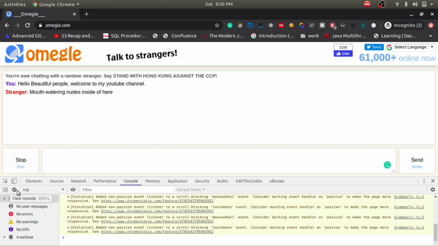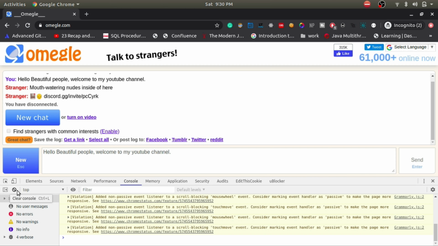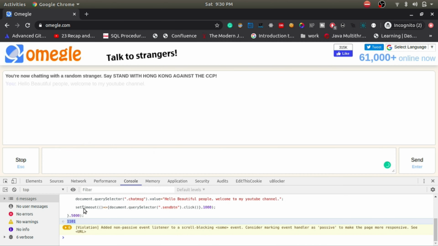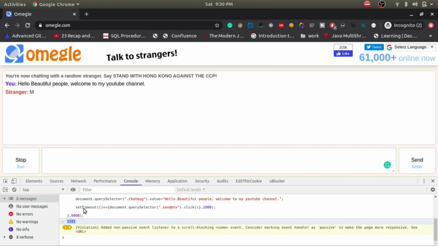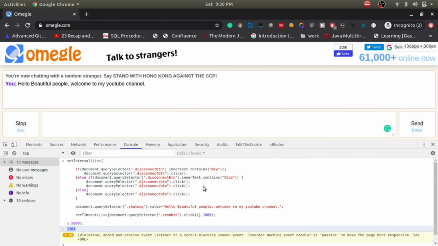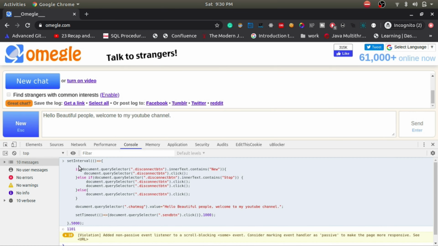Now as you can see, this bot is working perfectly. Now after every 5 seconds this will run, it will type out the message and it will send it to a completely stranger person. So as you can see, this is very simple. Once again, I'll just go through the code so that you can understand what we are doing here.